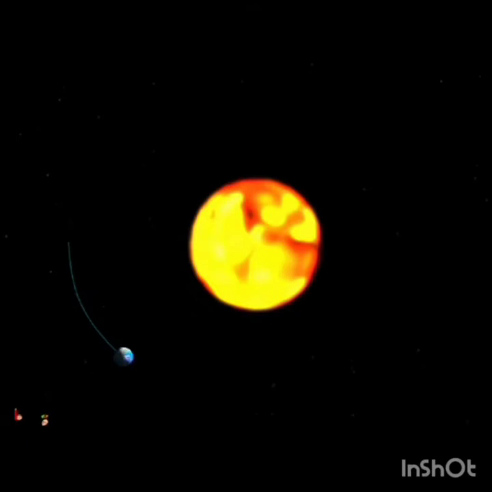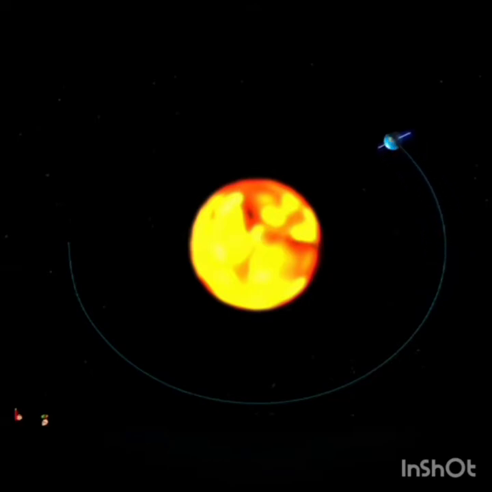Now, let us see our Earth from the space. What type of motion can you see now? Yes, the Earth is rotating about its own axis, and it is also revolving around the Sun in an elliptical path at the same time. It has a rotatory as well as curvilinear motion.